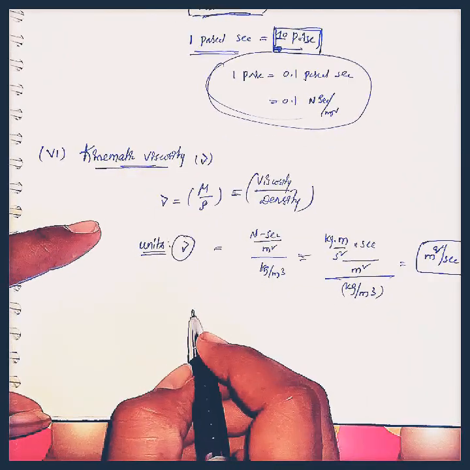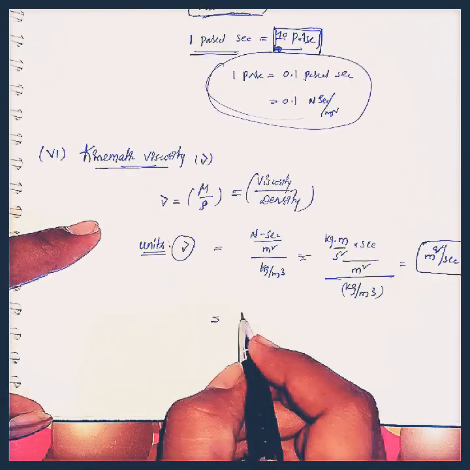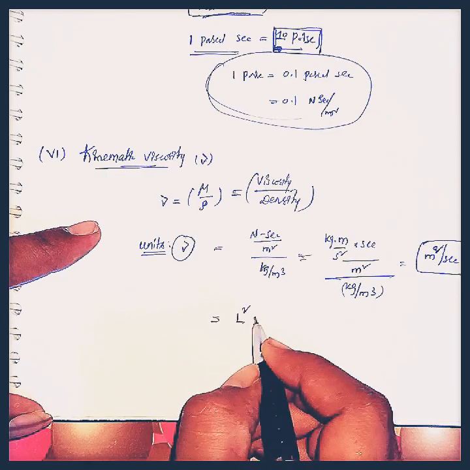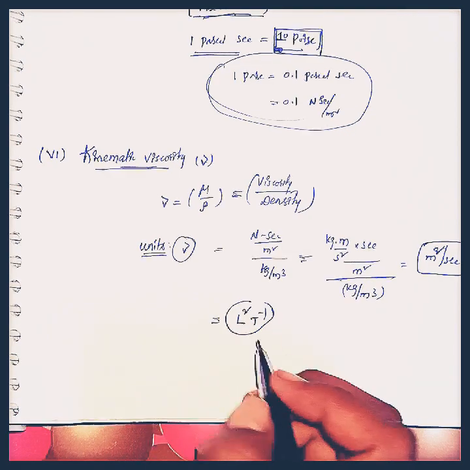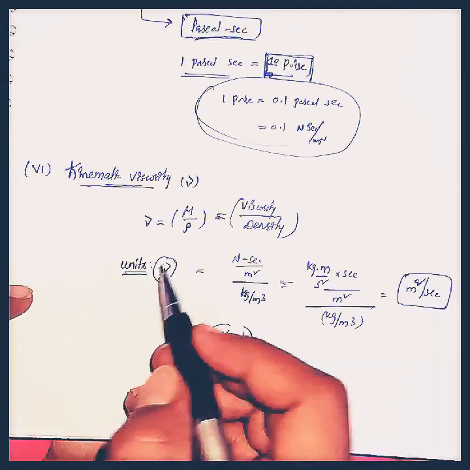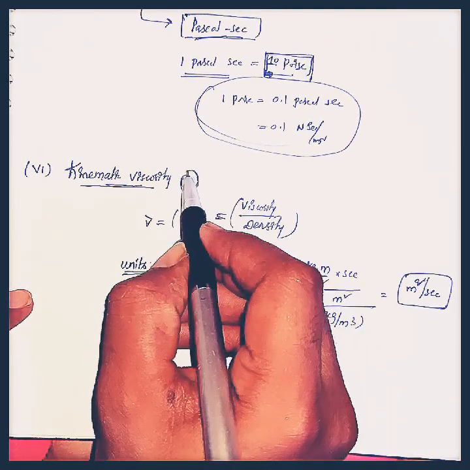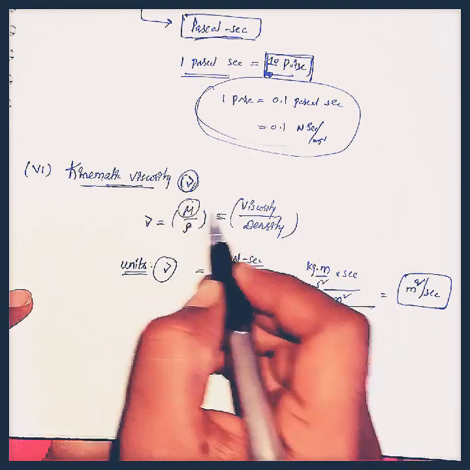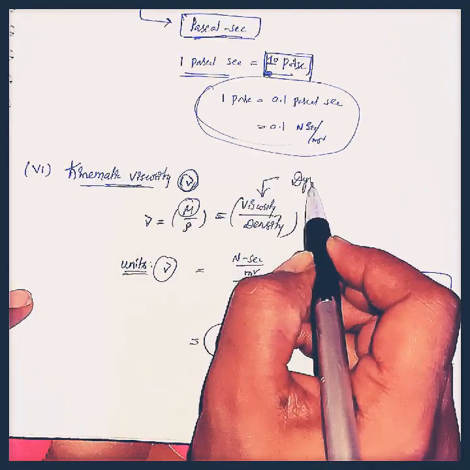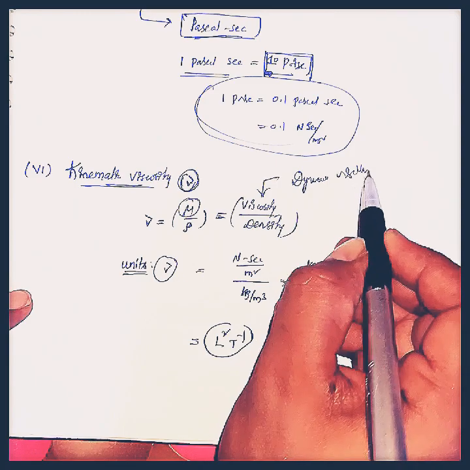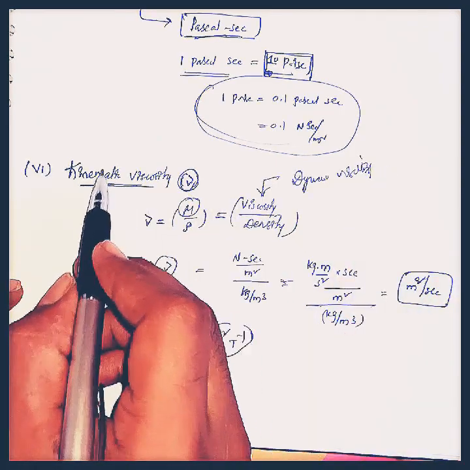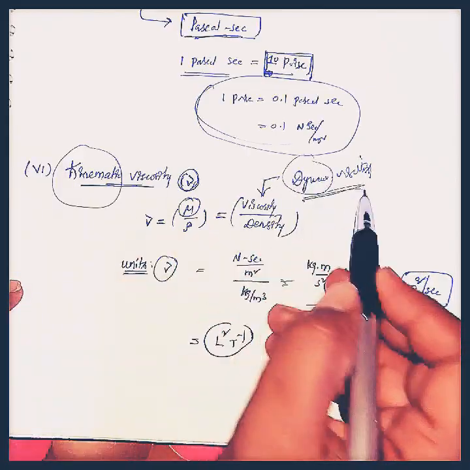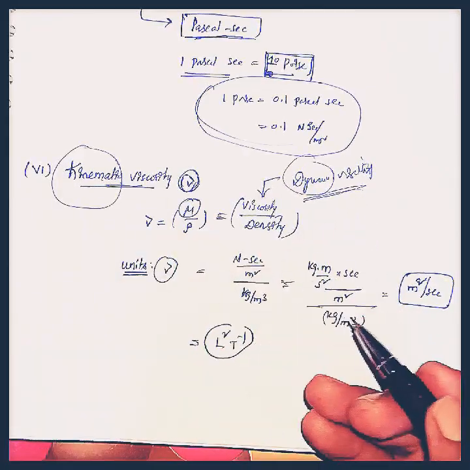If we see dimensions of kinematic viscosity, it is L square t power minus 1. This is the dimension of the kinematic viscosity. And here nu is the kinematic viscosity and mu is the dynamic viscosity. You may get a doubt about what is the difference between these kinematic and dynamic viscosities. I will tell you next.